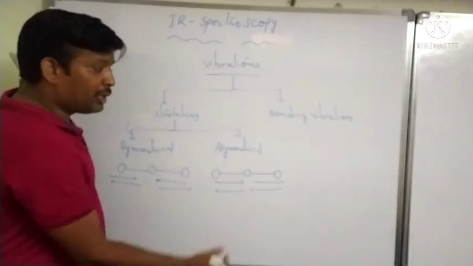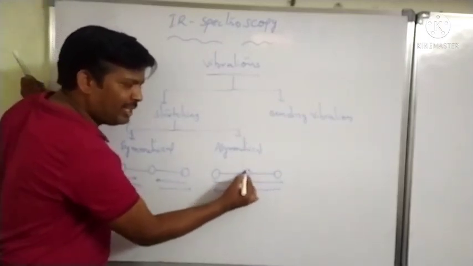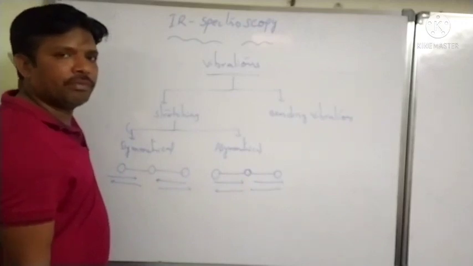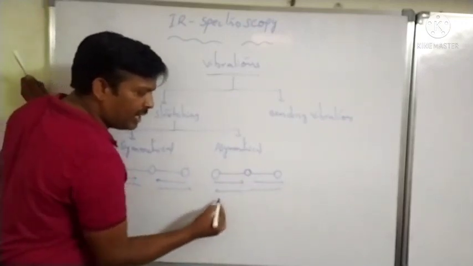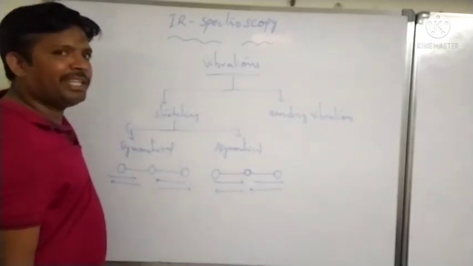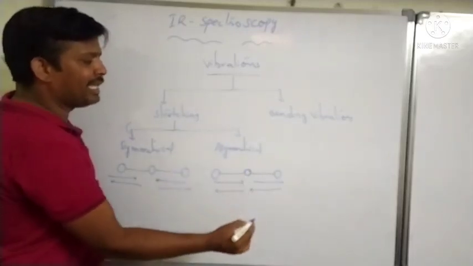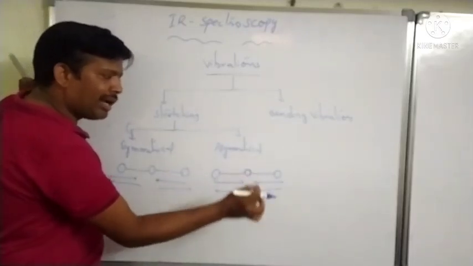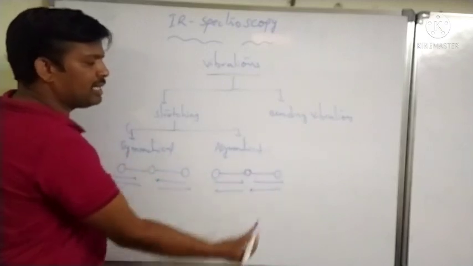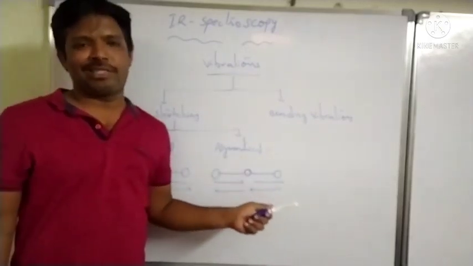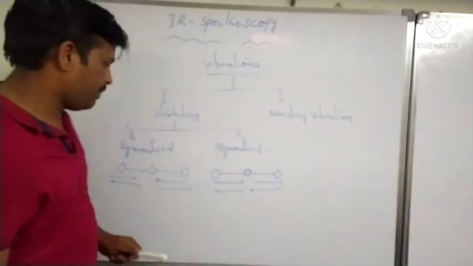That means the two atoms attached to the central atom move in the same direction. The vibrations occurring in a molecule in that case are called asymmetrical stretching.